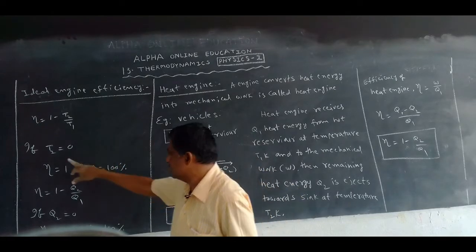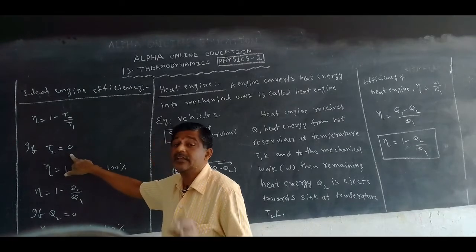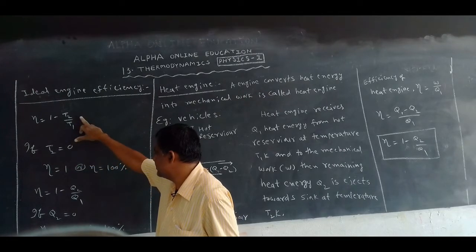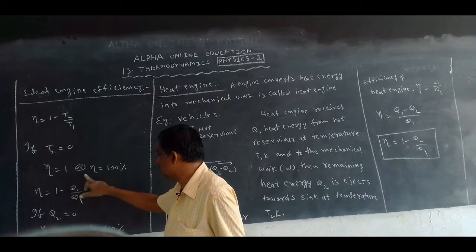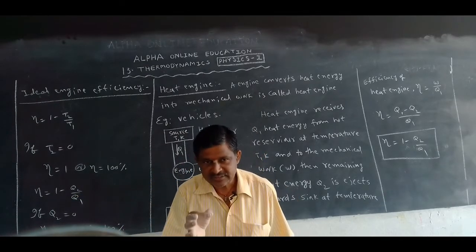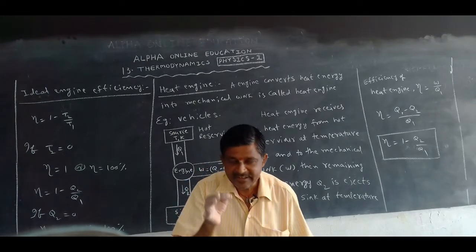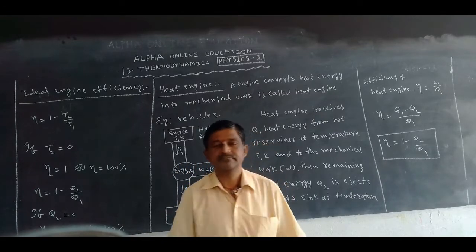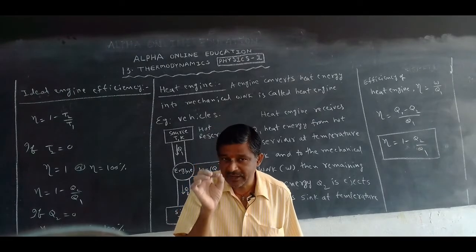In that one, if the temperature of the sink is 0, substitute 0 here, and eta is equal to 1 or 100%. The engine becomes an ideal engine. The ideal engine efficiency is 100% or 1 when the temperature of the sink is 0 Kelvin.